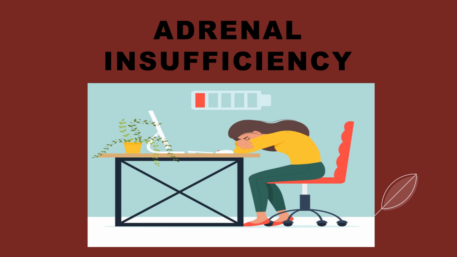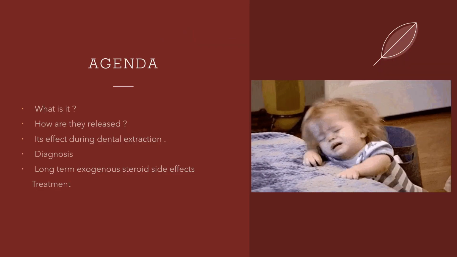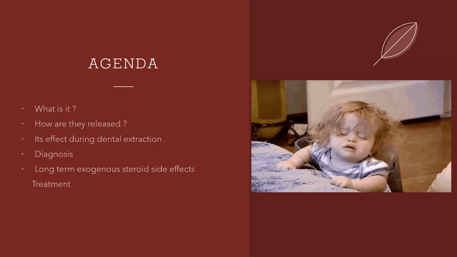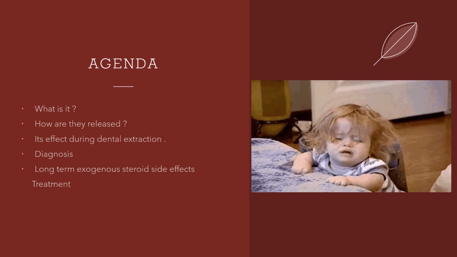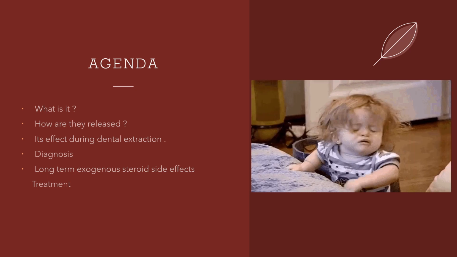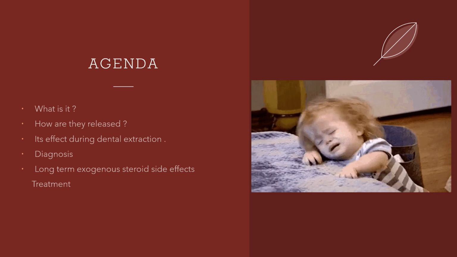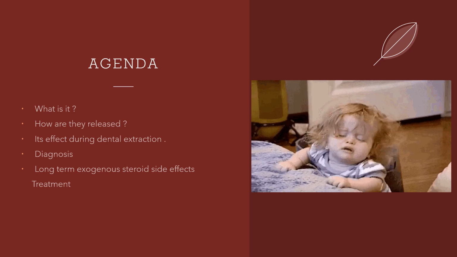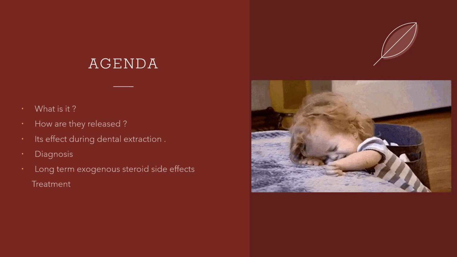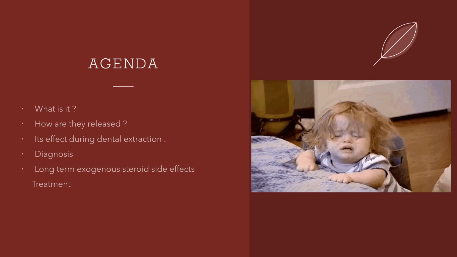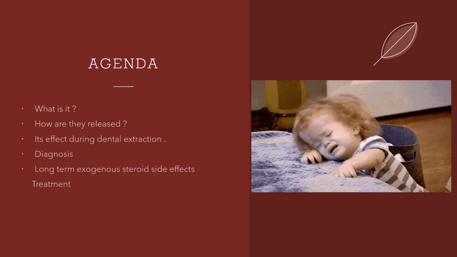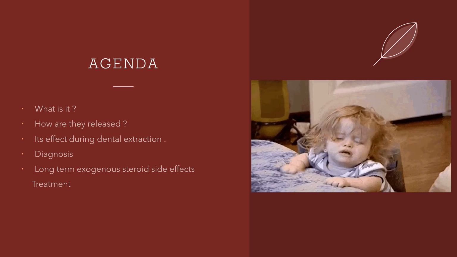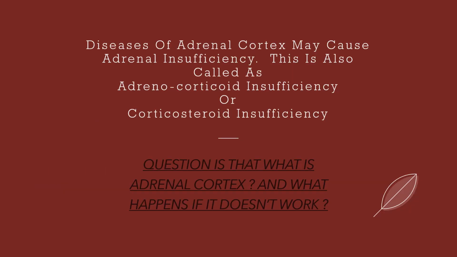in this umbrella term are: what is adrenal insufficiency, how are the hormones released that cause adrenal insufficiency if they aren't released, what is the effect of it during dental extraction, how are you going to diagnose it, what are its signs and symptoms, what is the effect of long-term exogenous steroid use, what are the side effects if a person is taking exogenous steroids for a long time, and what is the treatment of it.